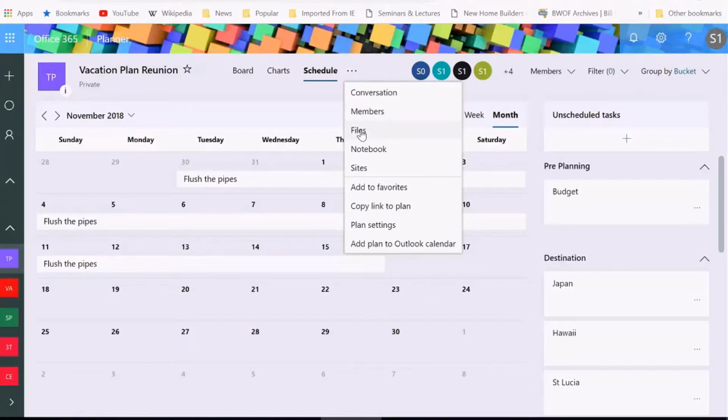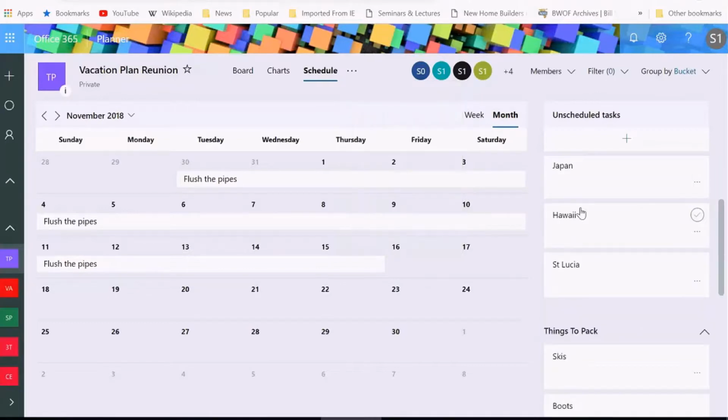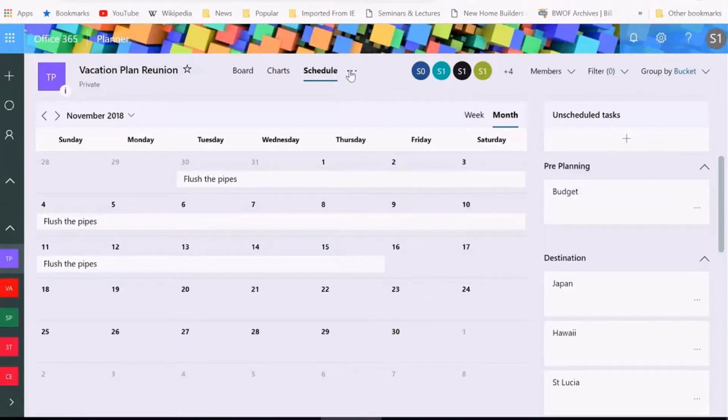Files. Have we shared any files? I might share a coupon with my team and say, hey, listen, if you're going to Hawaii, did you know about this coupon? And then attach it to the Hawaii card, which is in the board. And you can also see it right here. Okay, so let's keep going.